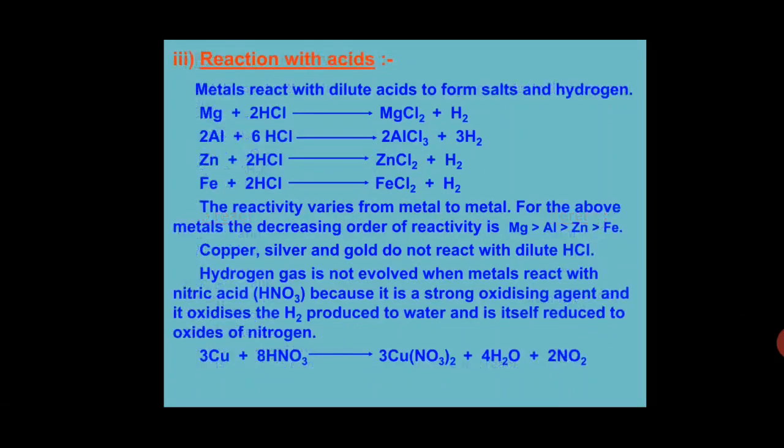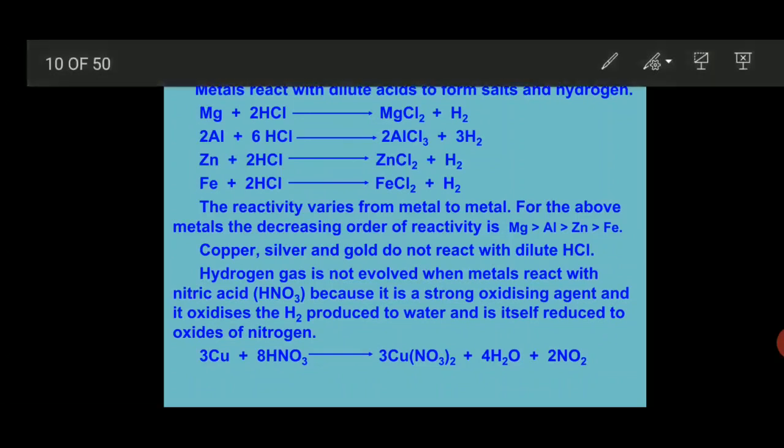Reaction with acid. We studied that whenever any metal reacts with any acid, it always gives us salt along with hydrogen gas. That we already know. Let's understand with some examples. Whenever magnesium reacts with hydrochloric acid, it gives us magnesium chloride along with hydrogen gas.